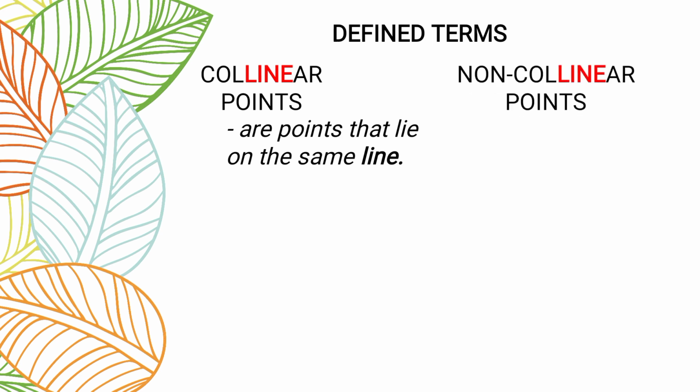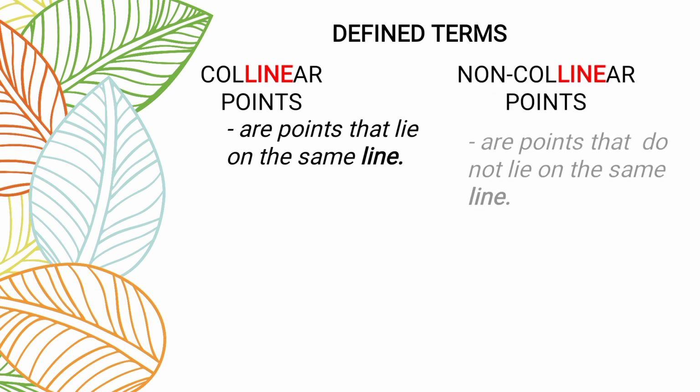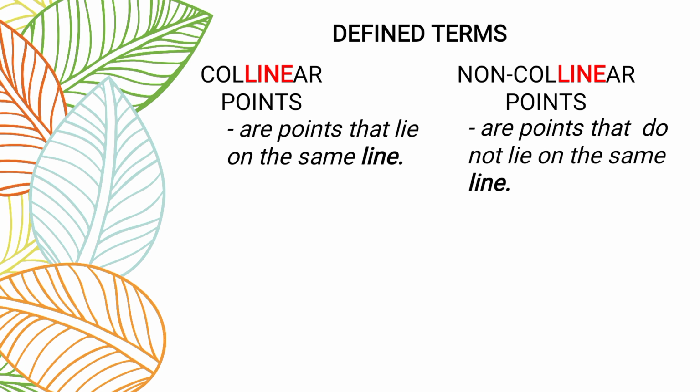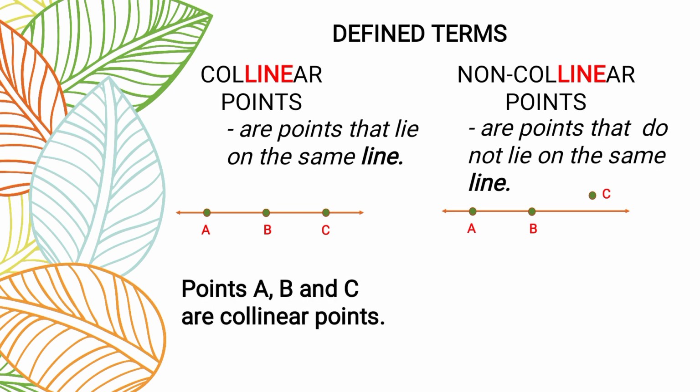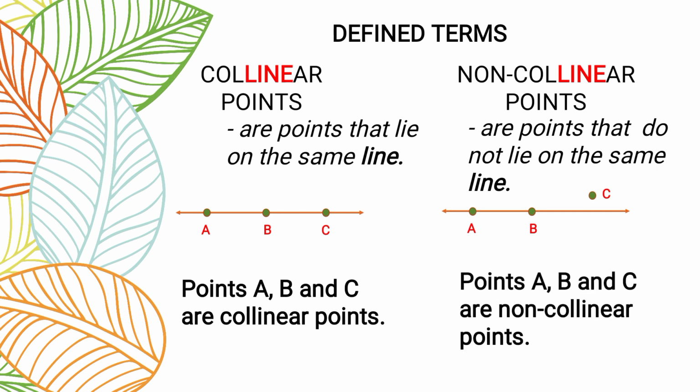When we say non-collinear points, it is the opposite of collinear points. They are points that do not lie on the same line. For example, we have here yung orange line natin with points A, B, and C. Next po, another diagram. We have here orange line with points A, B, and then si C, wala siya dun sa line. So, we can say that points A, B, and C are collinear points. And then sa second line natin, points A, B, and C are non-collinear points, kasi si C, wala naman siya dun sa line. Okay po. So, remember po the difference between the collinear points and non-collinear points.